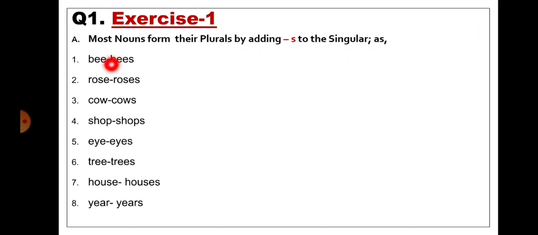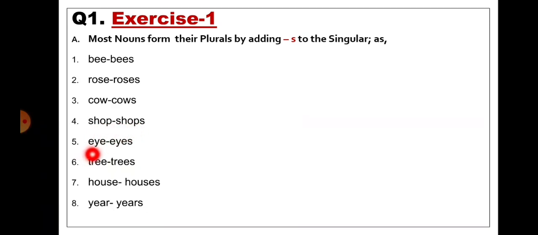Exercise 1. Most nouns form their plurals by adding s to the singular. Bee, by adding s to the singular it will become bees. Rose, by adding s to the singular it will become plural, roses. Cow, by adding s it will become plural, cows. Shop, by adding s it will become plural, shops.